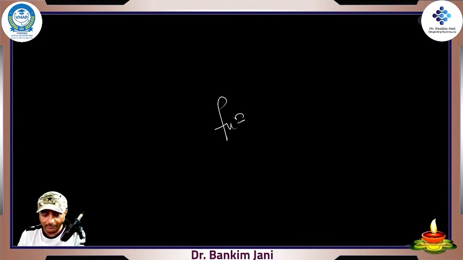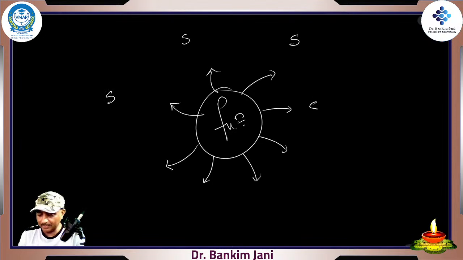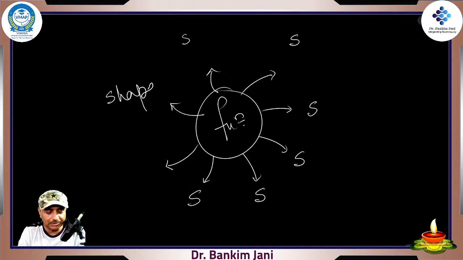Now regarding the functions of these bones, right? We'll do a brain map. 1, 2, 3, 4, 5, 6, 7, and 8, right? Okay. The first, it gives shape and support to the body. Right?